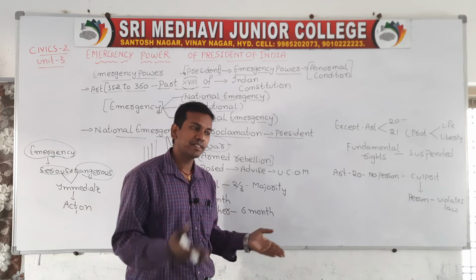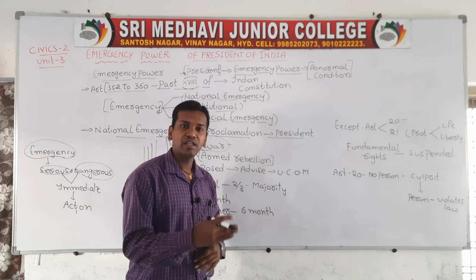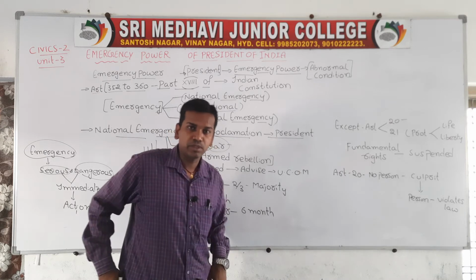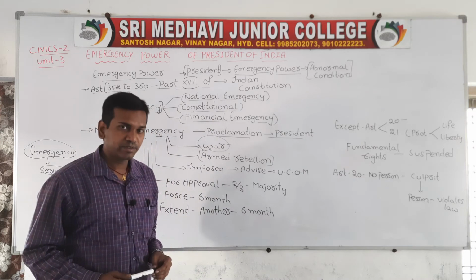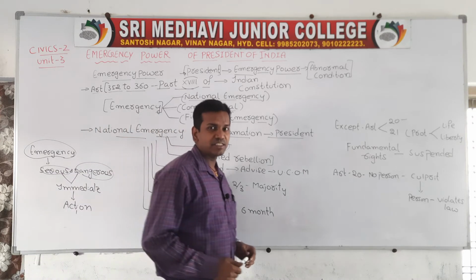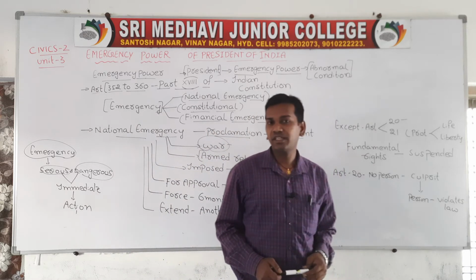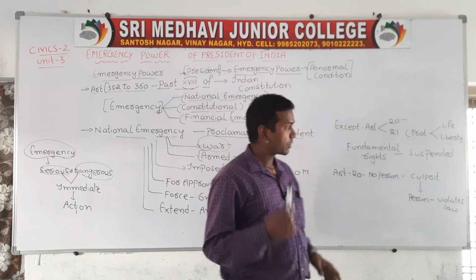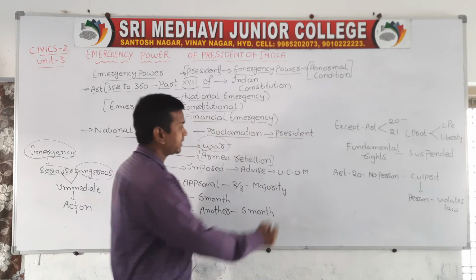Or, in any situation when armed rebellion takes place, when the army or the defense forces revolt, then an emergency will be declared. So far that situation has never come to India. An emergency came to India, but an armed rebellion of that type has never occurred. Armed rebellions occurred under the Britishers, like the 1857 revolt.